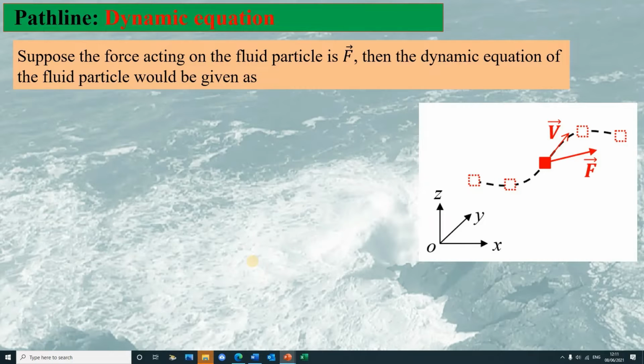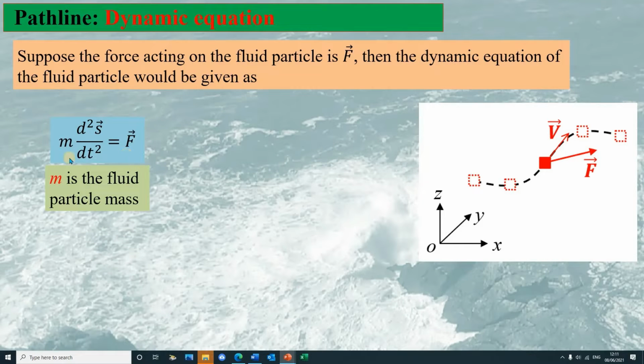Now in the next few slides, we will look at the dynamic equation or the mathematical equation for the path line and streamline. For the path line, we have the dynamic equation for the fluid particle. Suppose a force acting on the fluid particle is the vector F, then the dynamic equation of the fluid particle would be given as this. Here m is the fluid particle mass, and s is the vector for the path line.